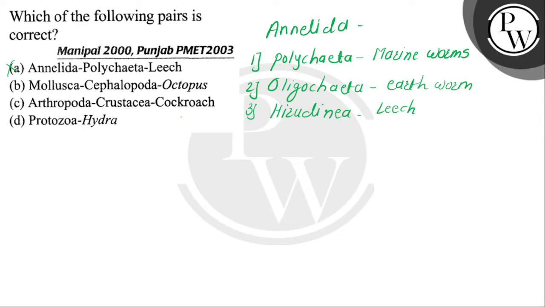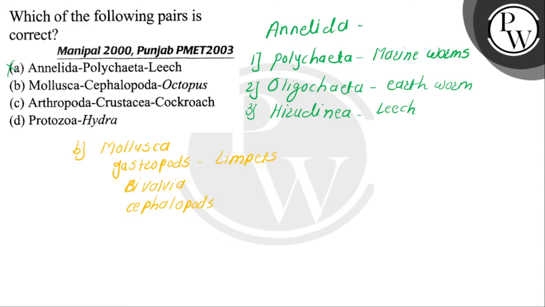The second one is the Mollusca. This Mollusca is divided into three or four classes. The first is the gastropod. Example of this gastropod is the limpets. Then the second one is the bivalvia. Third is the cephalopoda.